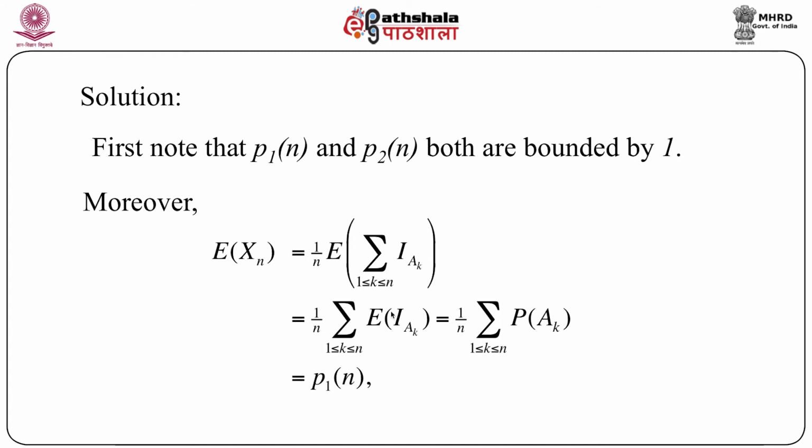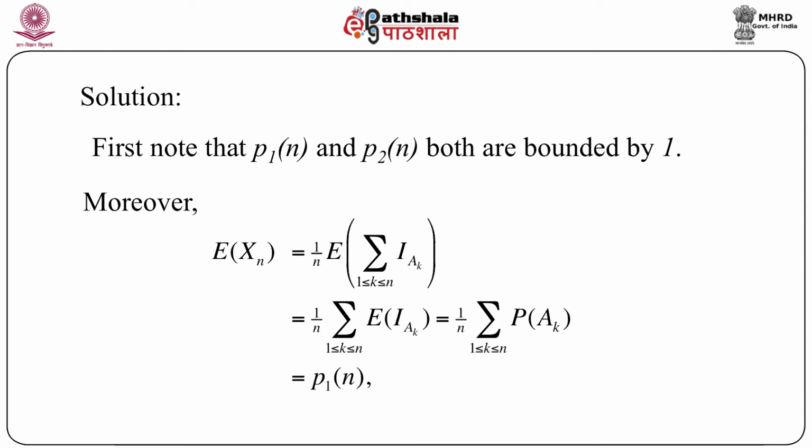I have evaluated this very rigorously so that we understand how one can evaluate the expectation of xn, which is a function of indicator functions, and eventually it turns out in terms of the probability of occurrence of the events involved in this problem, and this equals P1n. So the ultimate expression is very simple as per the definition of the setting of the problem.